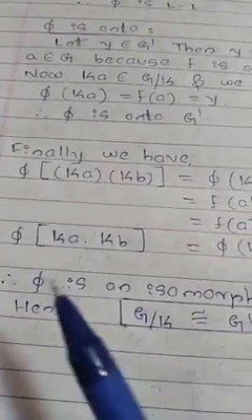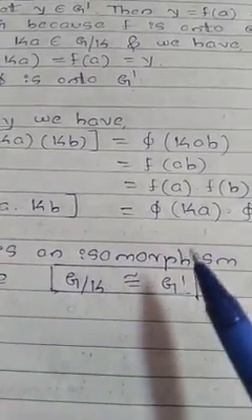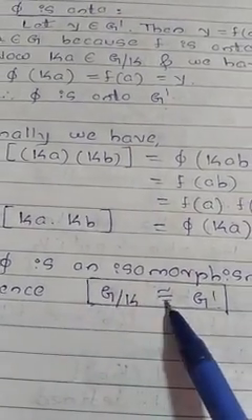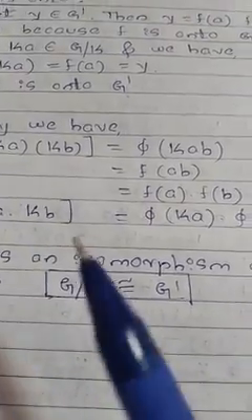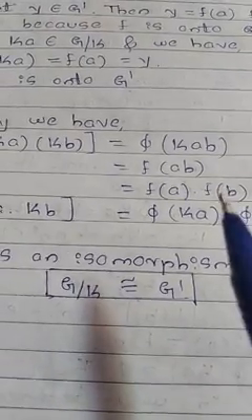Therefore, pi satisfies all the conditions for isomorphism. Therefore, the quotient group G by K is isomorphic to the homomorphic image of G, that is G dash. This is the proof of the fundamental theorem of homomorphism.